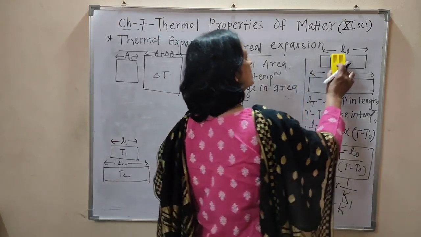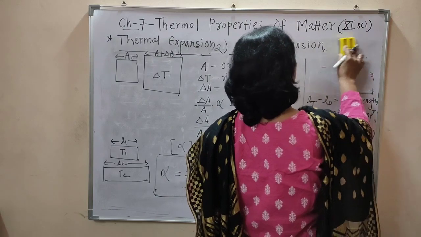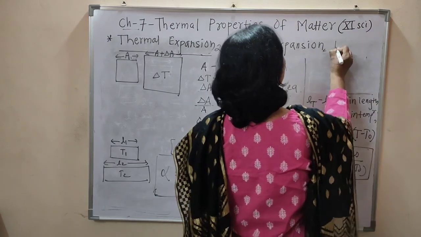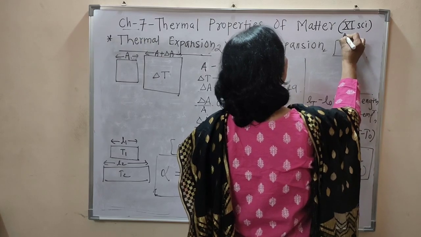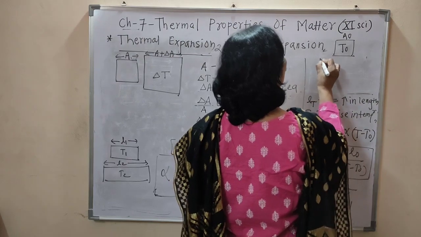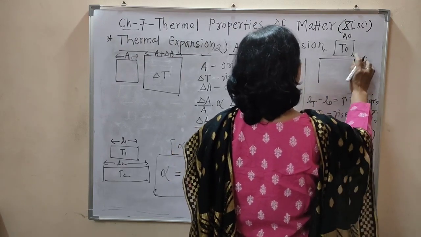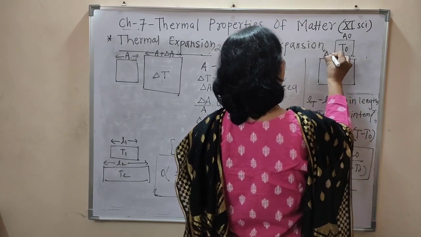Now again consider the area A0. This is the area A0 at initial temperature T0, and when we increase the temperature up to T, then the area is AT.